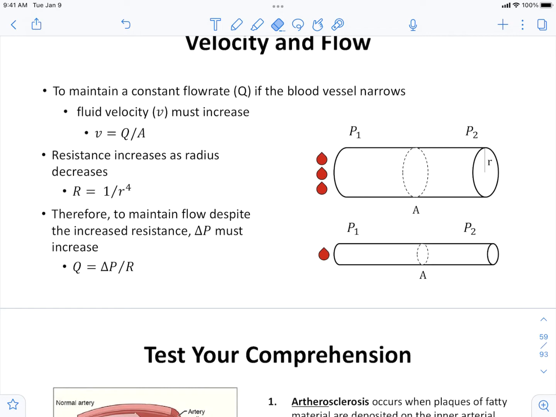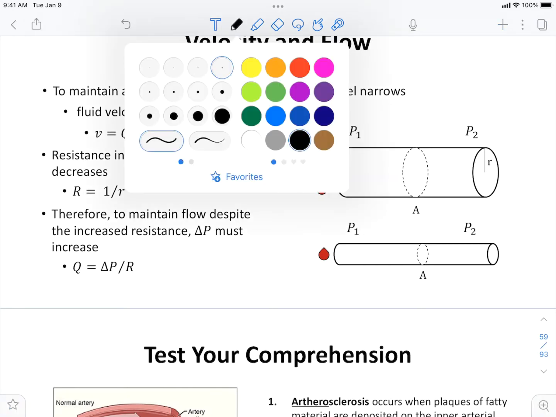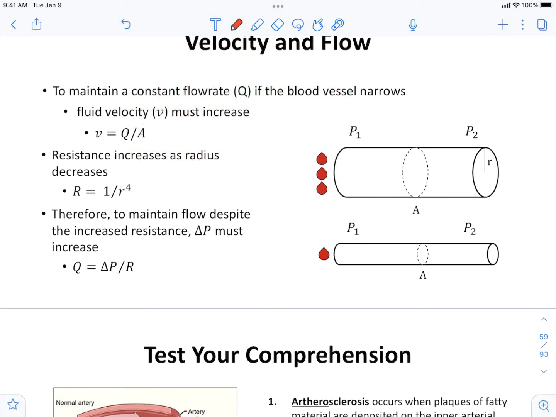My velocity can stay constant, but my flow rate will change. So if I keep the same velocity, I'm going to have a decrease in flow rate when my area decreases. On the other hand, if the goal is to make Q constant,